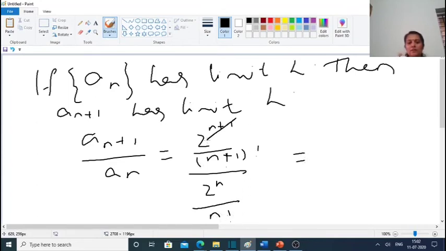We can cancel 2 raised to n plus 1 and 2 raised to n, and this will be 2, and n plus 1 factorial over n factorial will be n plus 1. So this is 2 by n plus 1.